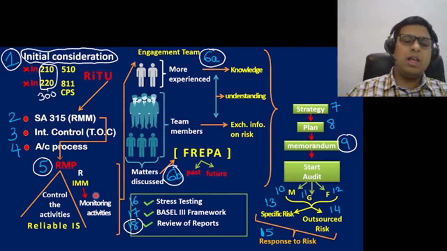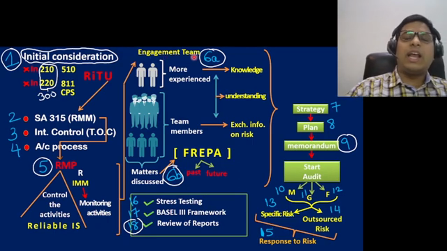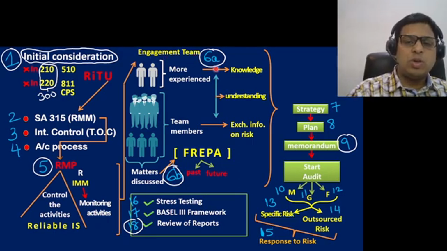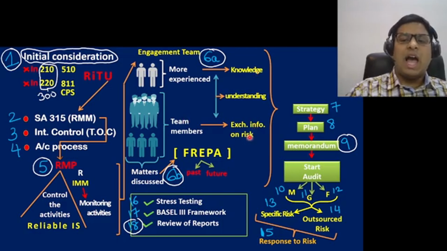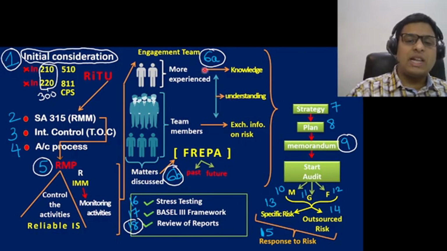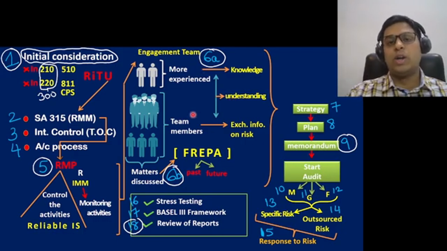Important answer. Okay. Next is the engagement team. In our engagement team, we'll have more experienced people who will share their knowledge. We'll have the team members who will exchange information on the risk, and there should be a very good understanding between the more experienced persons and the team members who are there in the audit team. So there should be a good understanding between the two.